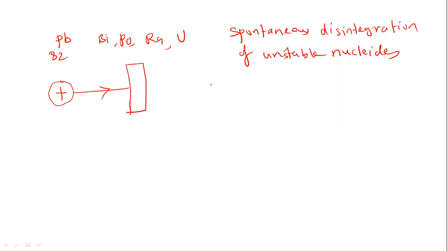So according to this, now we can explain the rate of disintegration, because it is a disintegration process. So what is the rate of disintegration? It is nothing but the number of nuclei disintegrating per unit time.